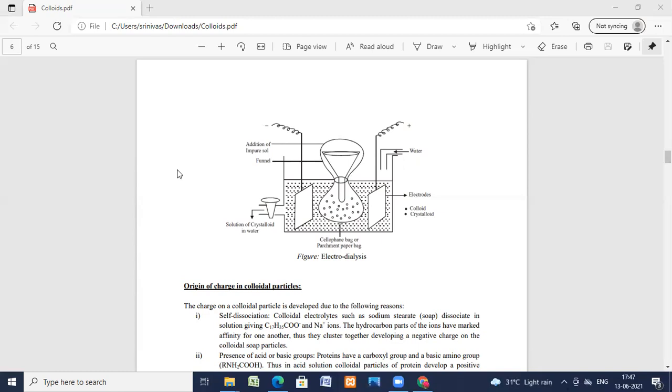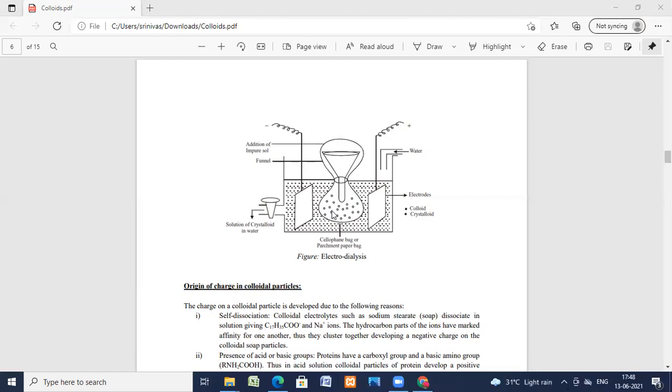So a series of graded ultrafilters can thus be prepared by soaking the filter paper in solutions of colloids of different concentrations. And by using a series of graded ultrafilters, this ultrafiltration can be done. So here what I mean to tell is, in the purification, one more process not shown here, ultrafiltration, can also be done.